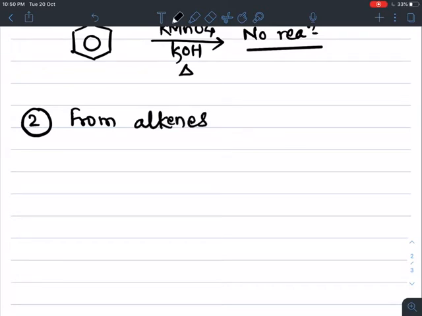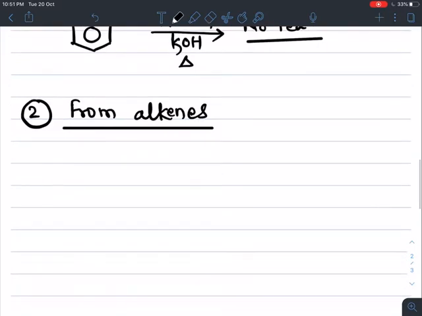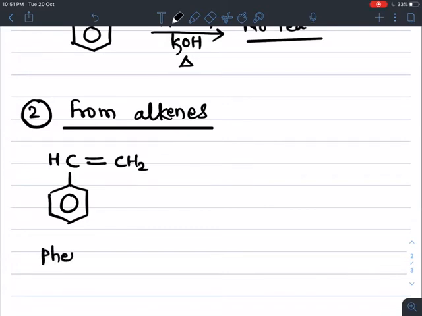If we take the example of phenylethene, the phenyl group means the C6H5 group, which is attached to a two-carbon alkene group, and the valency of this carbon is completed by a hydrogen.